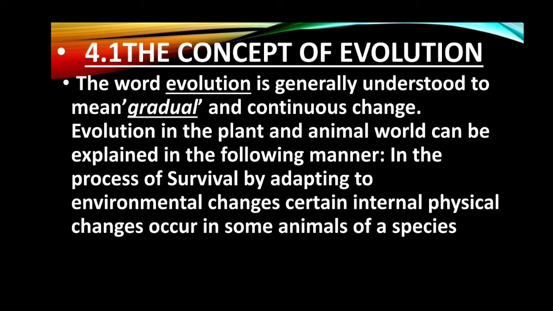4.1, the concept of evolution. The word evolution is generally understood to mean gradual and continuous change. Evolution in the plant and animal world can be explained in the following manner. In the process of survival, by adapting to environmental changes, certain internal physical changes occur in some animals of a species.